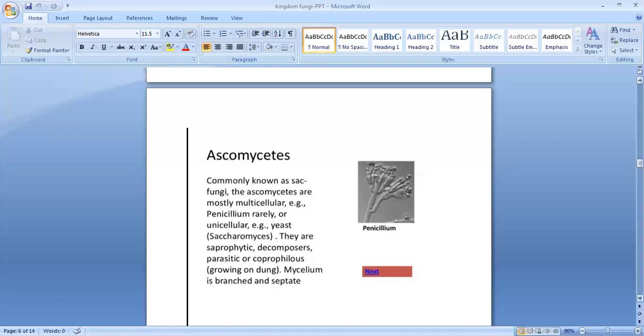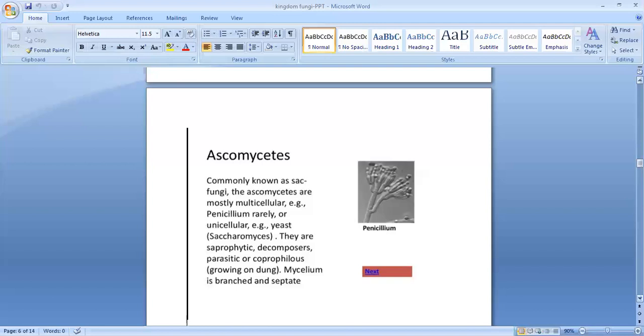Clear? So first they form a fruiting body, called an ascocarp. Inside that fruiting body are sac-like structures called asci, which contain spores called ascospores.